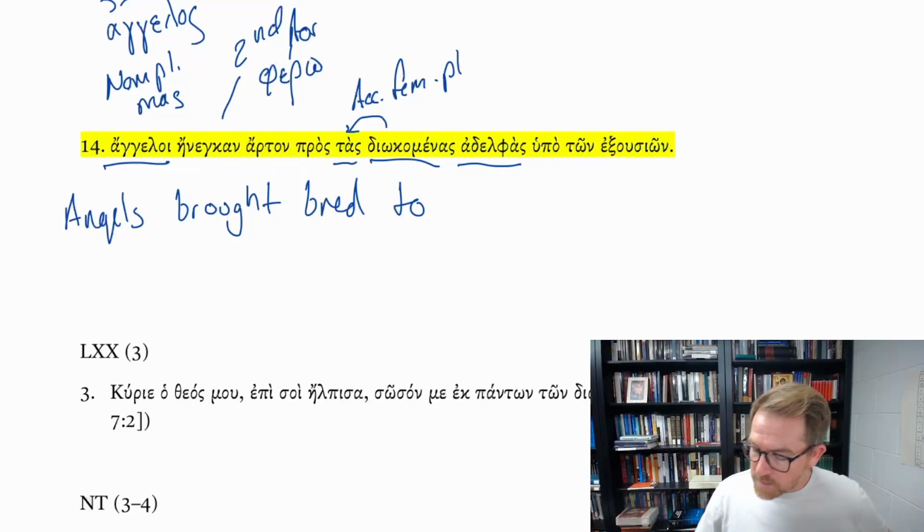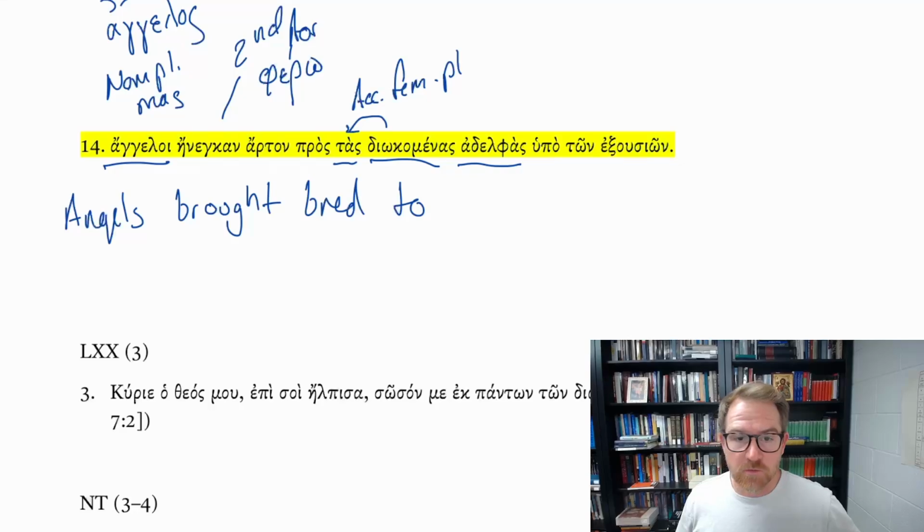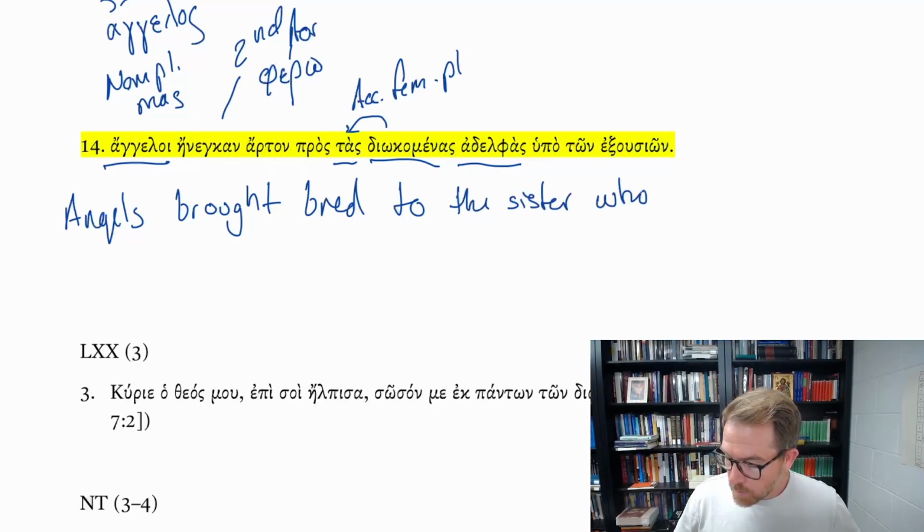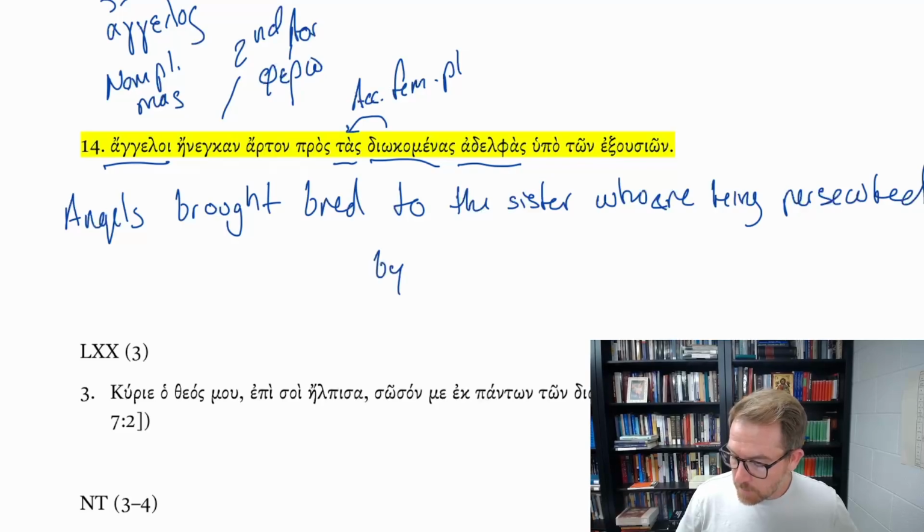And so we would translate this as an adjective. To the sisters who are being persecuted by the authorities.